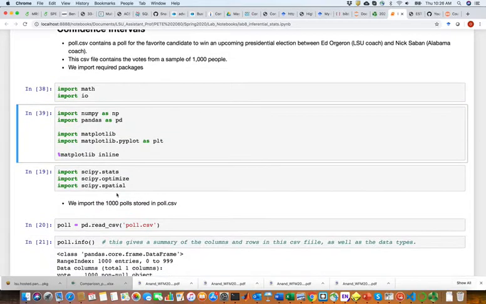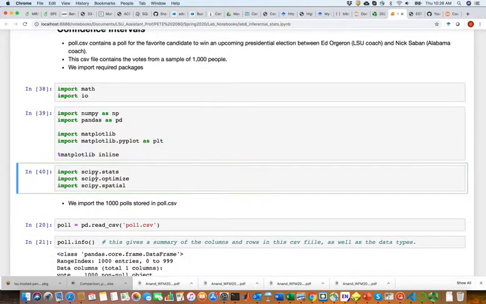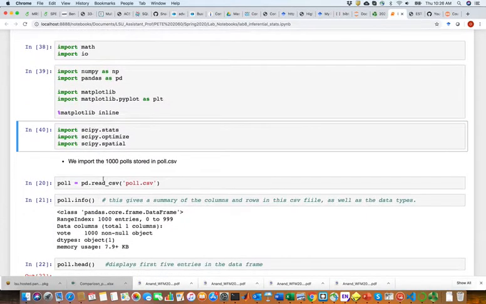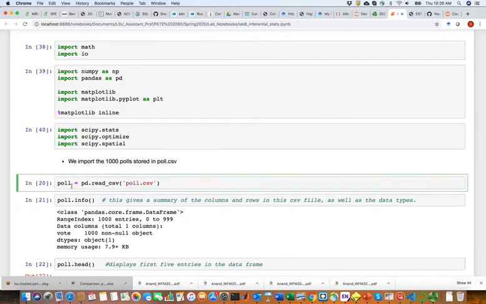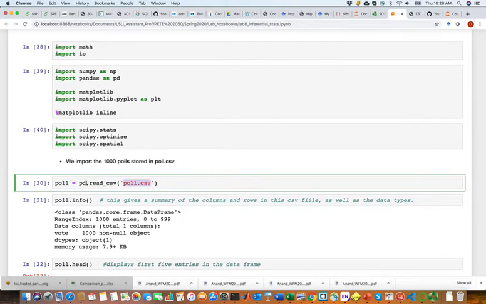Nothing new here. Many of these are not going to be used. We're just importing it. So at this point, we load the poll.csv file, which I already put up on the GitHub page for this course. So it's pandas read_csv function. It reads this file and puts it into this data frame.